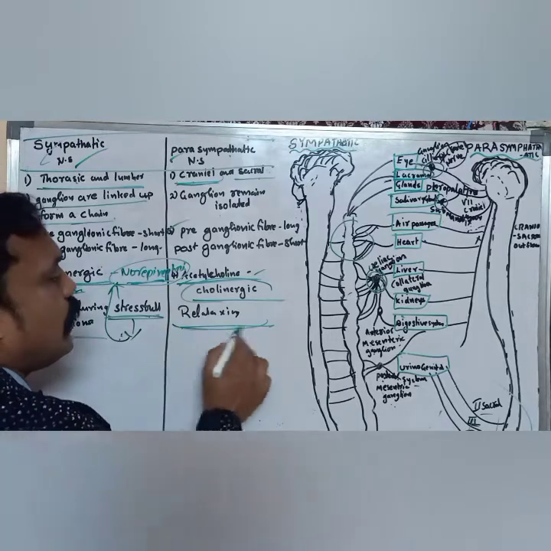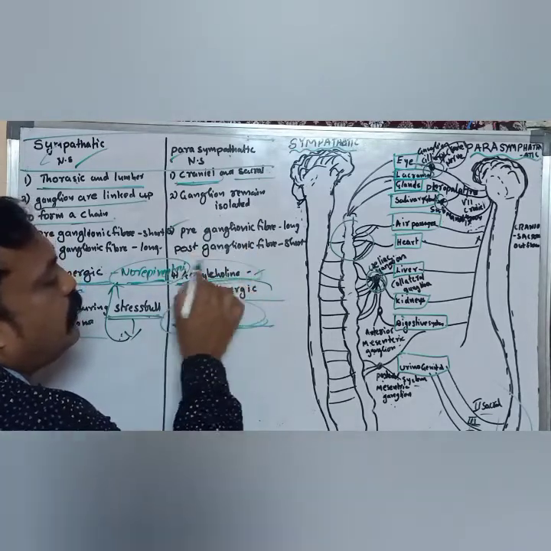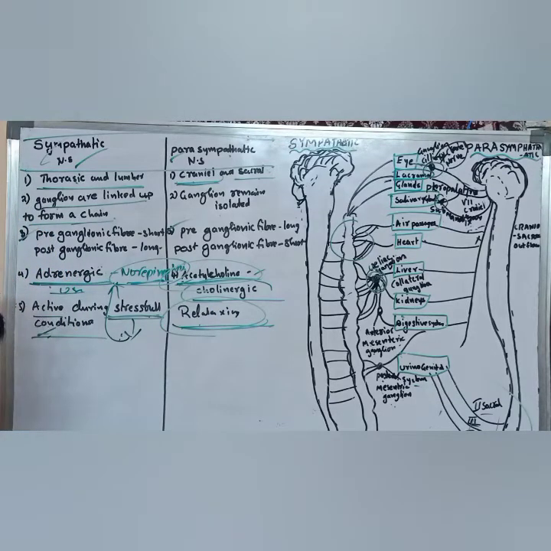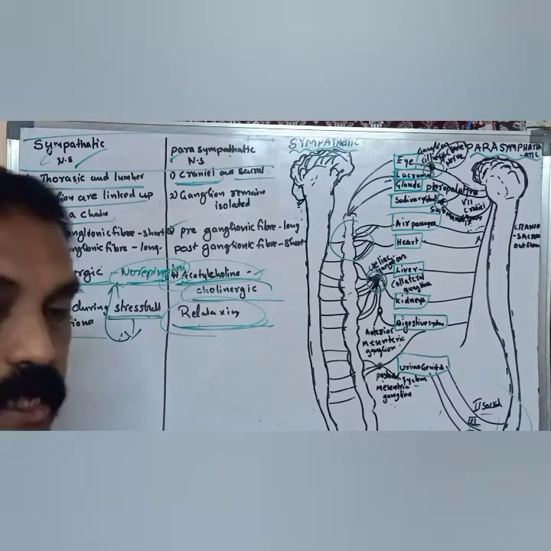And at a relaxing time, the parasympathetic releases a neurotransmitter in the synaptic region, acetylcholine, usually cholinergic. So these are the differences between the sympathetic and parasympathetic nervous systems.